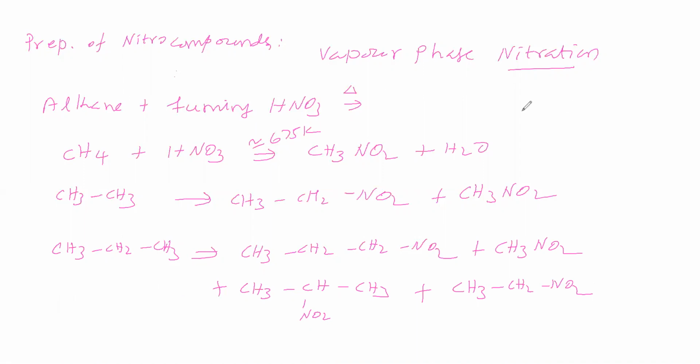So vapor phase nitration means take all the reactants in the vapor phase, give the required temperature, then nitration takes place. We are getting nitro compounds. Sir, in this case, are we getting a single nitro compound or a mixture of nitro compounds? Yes, we are getting a mixture of nitro compounds. Why? One reason is cleavage of the C-C bond. Another reason is if there are more than two carbons, no doubt there is more than one product.